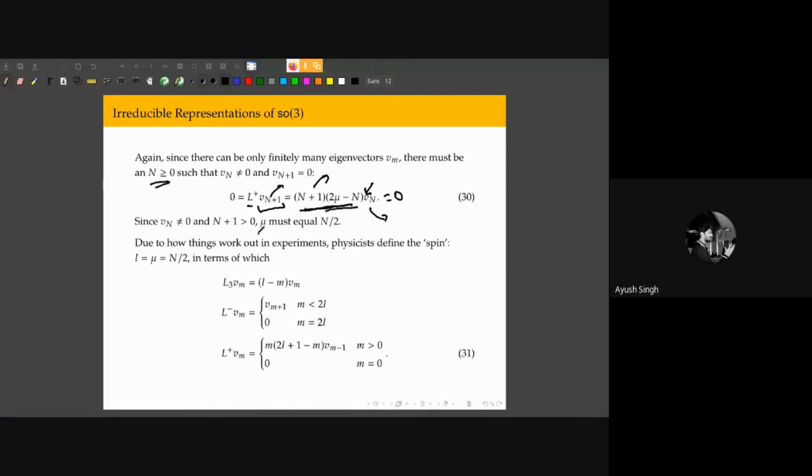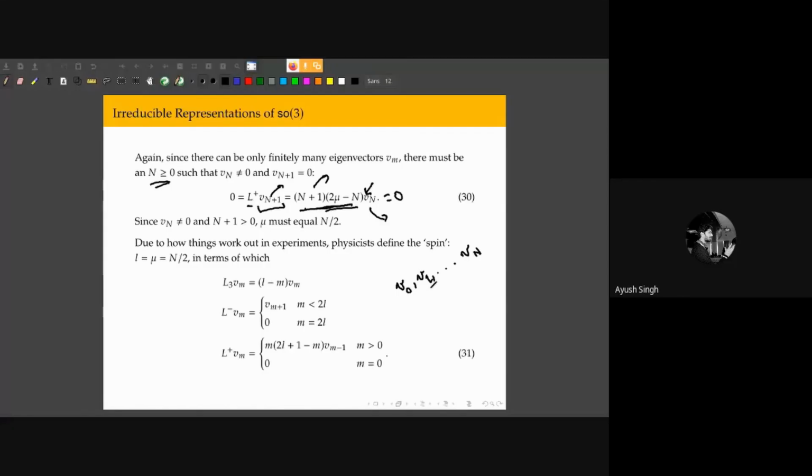Now, due to conventions, physicists define this mu to be L, which we call spin or the total angular momentum, which is equal to n by 2. Remember that since n is the highest non-zero eigenvector, the eigenvectors we have generated are V0, V1, up to Vn. V1 to Vn is 2L vectors, and V naught is an additional eigenvector.